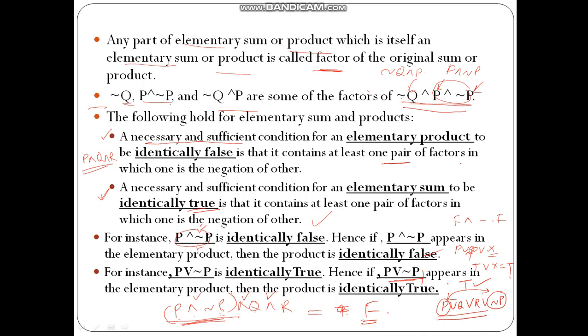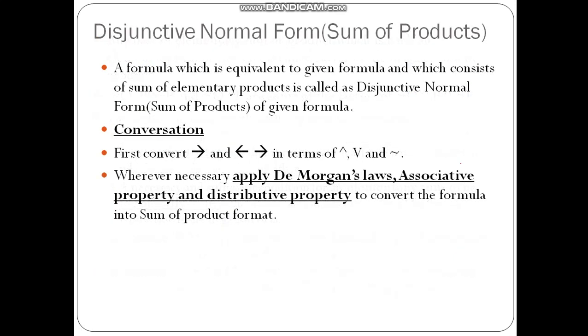Let us move ahead and try to define the disjunctive normal form. By knowing the previous preliminaries and basic definitions, let us try to define what a disjunctive normal form is. This disjunctive normal form is also called the sum of products.